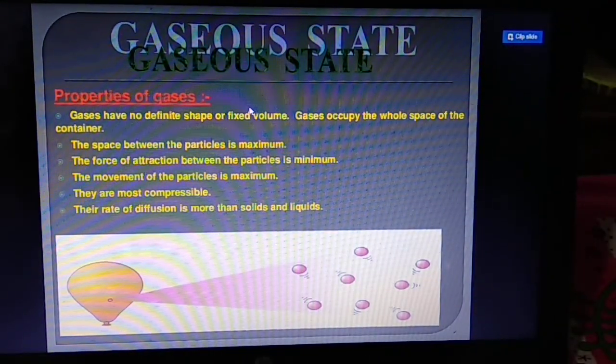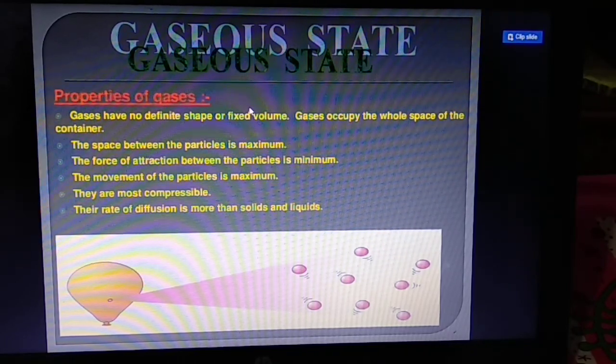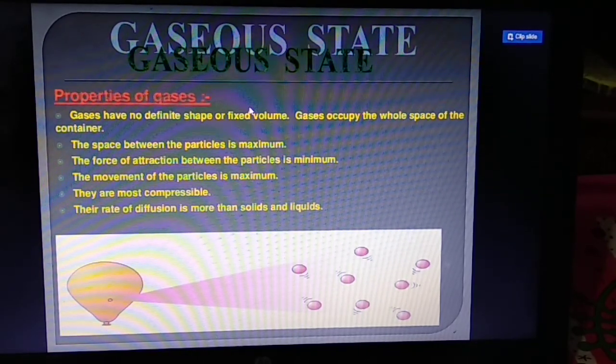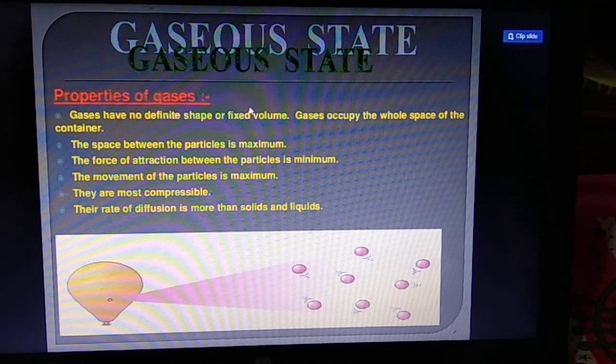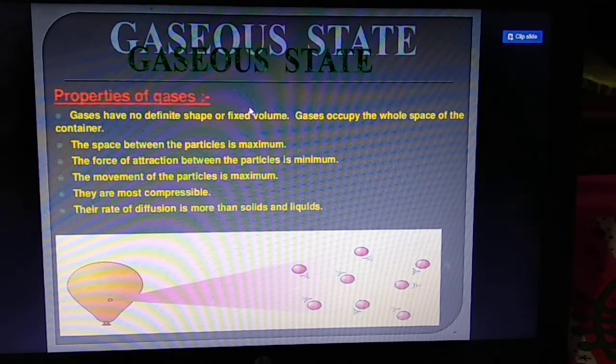Now students, the properties of the gaseous state. First of all, gases have no definite shape or fixed volume. Gases occupy the whole space of the container. Space between the particles is maximum. So least space between the particles is in solid state.